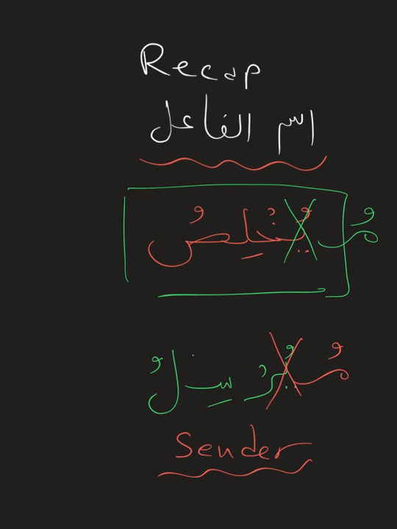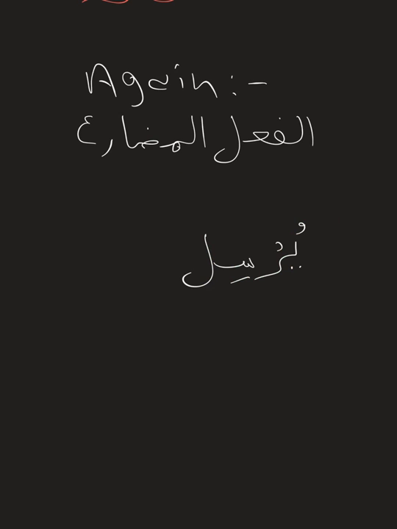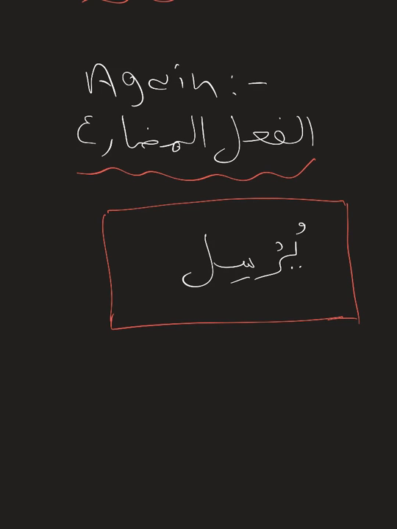Now let's move on to how to create Ismul Maf'ul from Thulathi Mazid Fi. Again, Ismul Maf'ul will be made from Al-Fa'lul Mudari', the imperfect tense. Again, it's the same verb, Yursilu. Arsala Yursilu. Same process again. We knock off the Alamatul Mudari', put a meme with a dhamma, and this time the second to last letter we place a fatha.